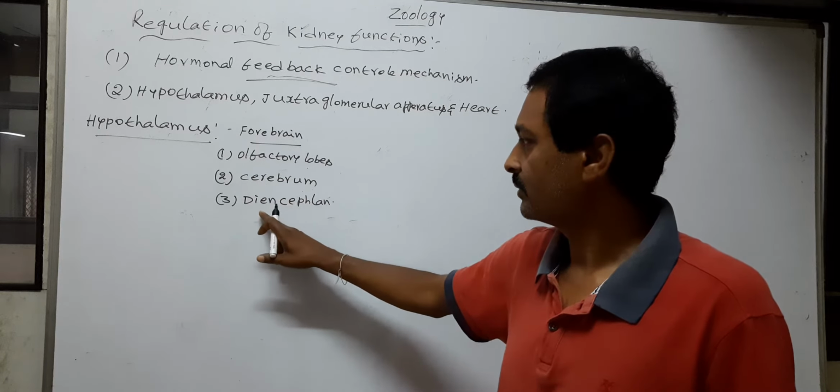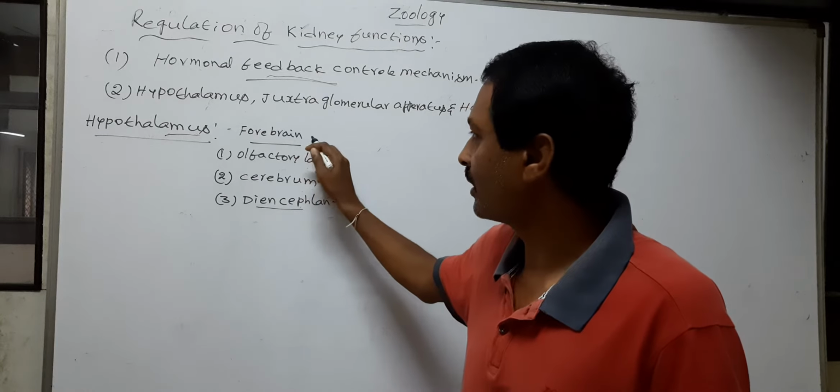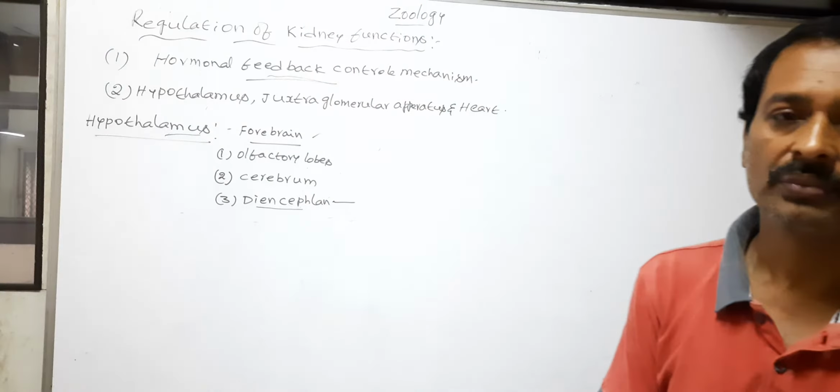The diencephalon consists of the hypothalamus. So the hypothalamus is part of the diencephalon of the forebrain.